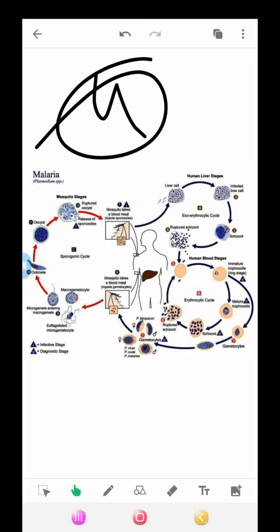Number 6. Some of the infected blood cells leave the cycle of asexual multiplication; instead of replicating, the merozoites in these cells develop into the sexual form of the parasite called gametocytes that circulate in the bloodstream.